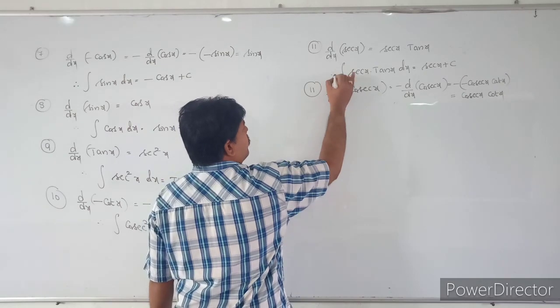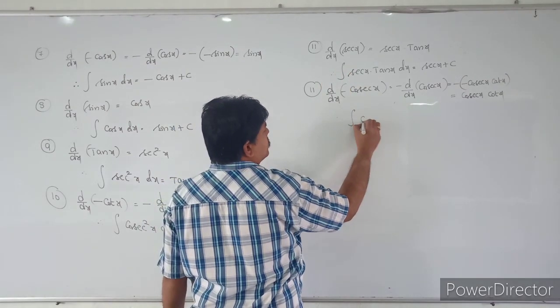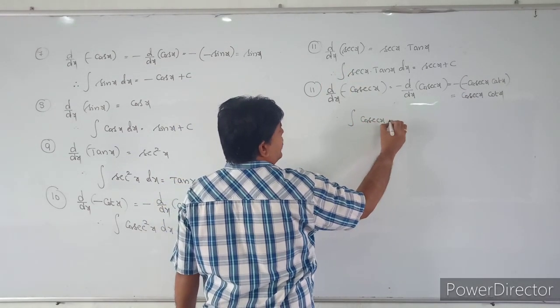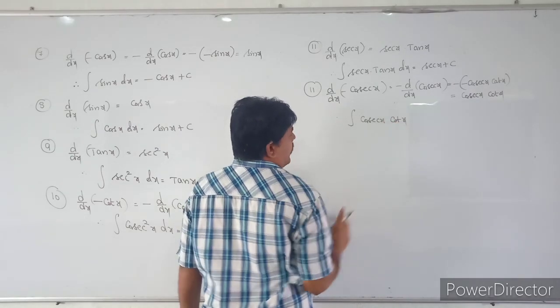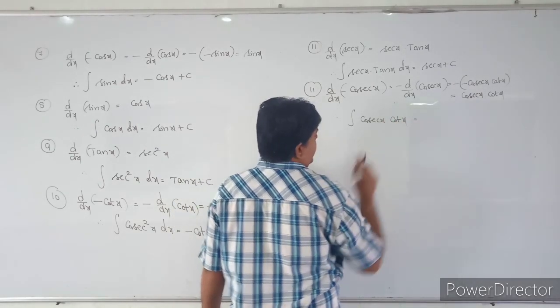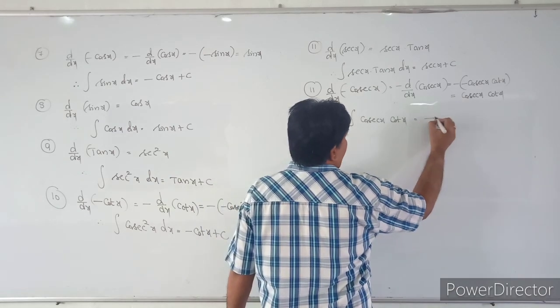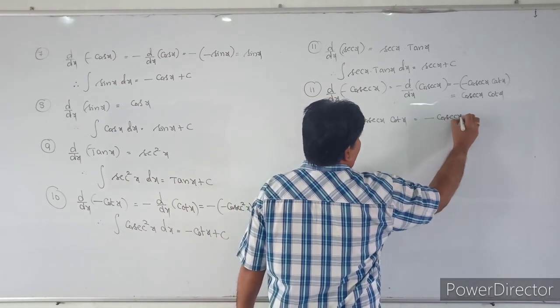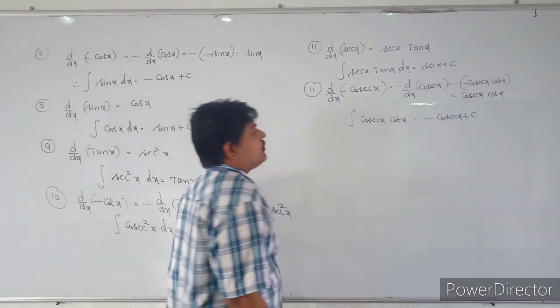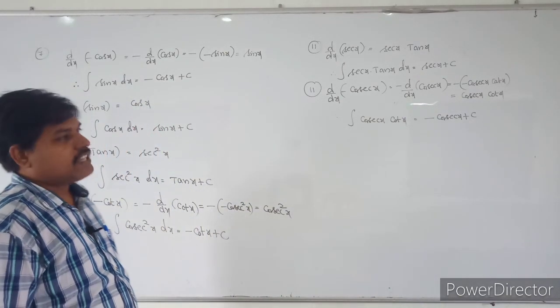Therefore, the integral of cosecant x into cot x is equal to minus cosecant x plus c. Minus cosecant x plus c.